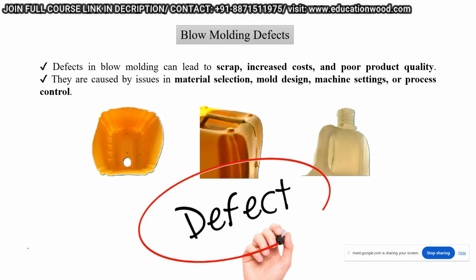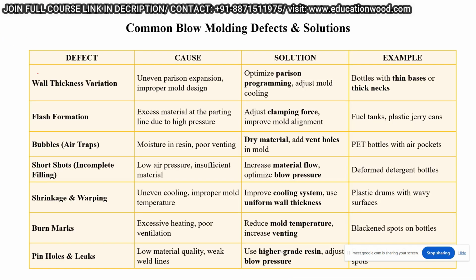So, commonly the defects are like wall thickness variation, right? As we know, for example, if you are preparing any type of blow component, there will be variation in the wall thickness. Because if we are dealing with the blow mold, from the neck to the bottom there will be a thickness variation, because of the geometry or the manufacturing process, from the design point of view.